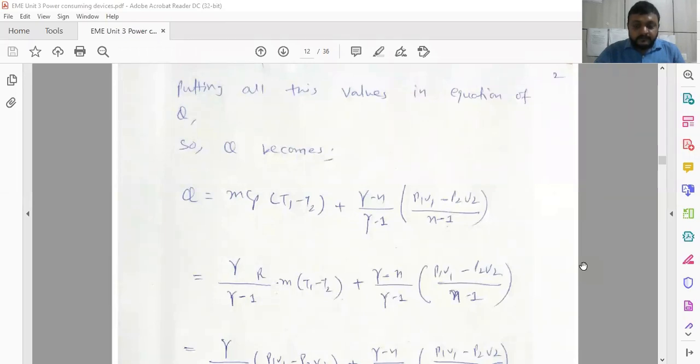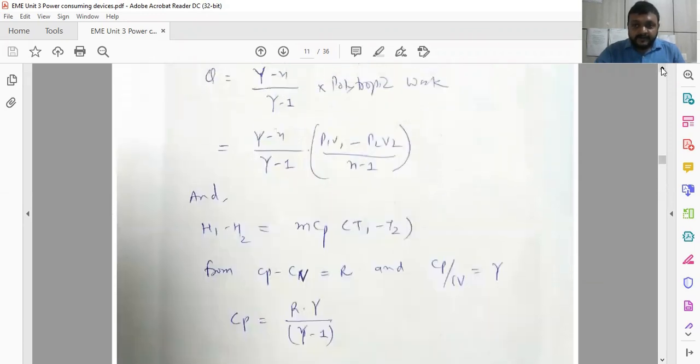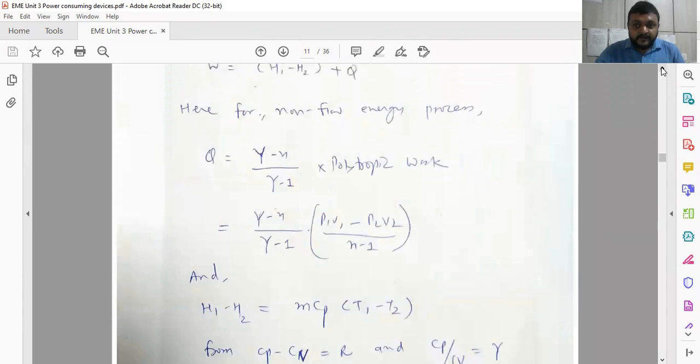So ultimately Q becomes Q equal to m Cp (T2 minus T1) plus (gamma minus n) upon (gamma minus 1) into (P1 V1 minus P2 V2) divided by (n minus 1). This is the equation we have put over here.